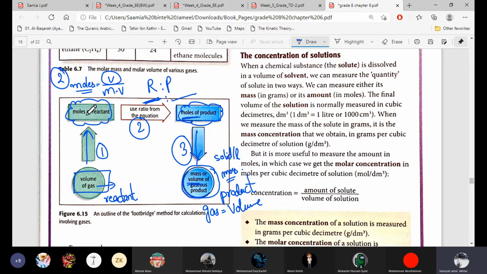This is the first step in every flowchart, which we will also study in the next class. The second step is to find the moles of the thing that is asked from the ratio.